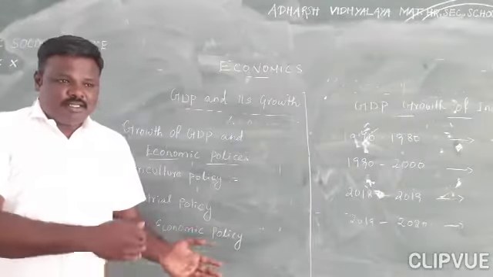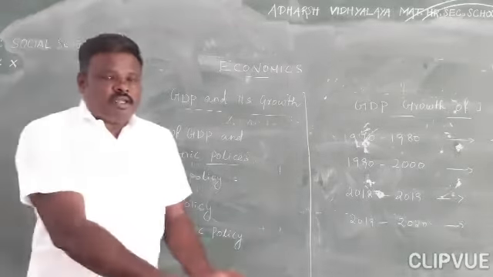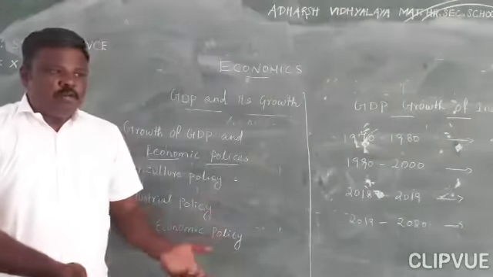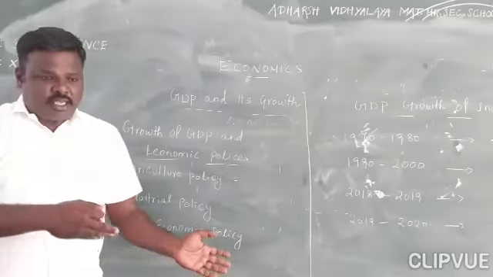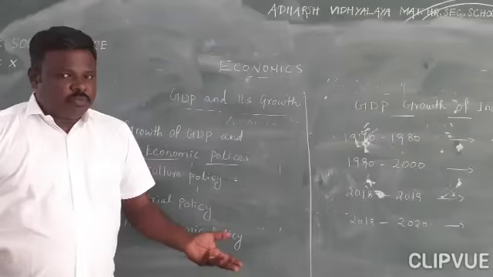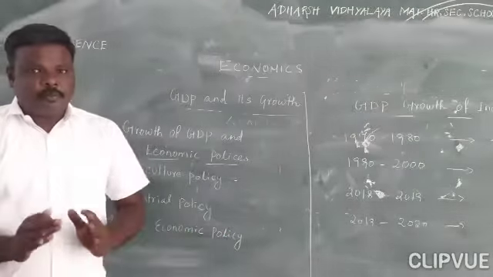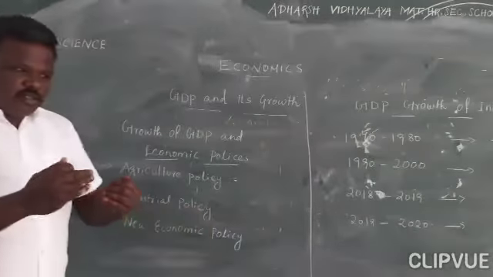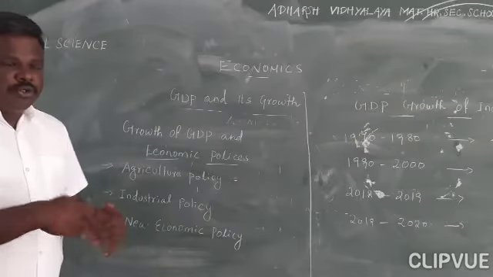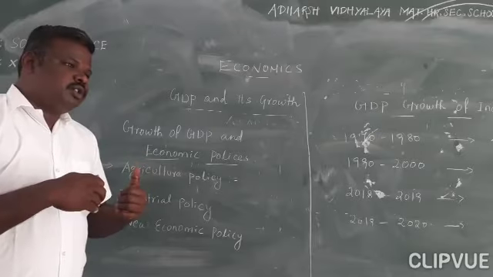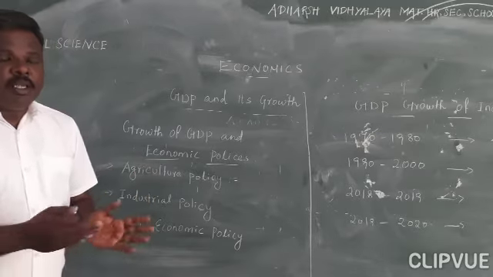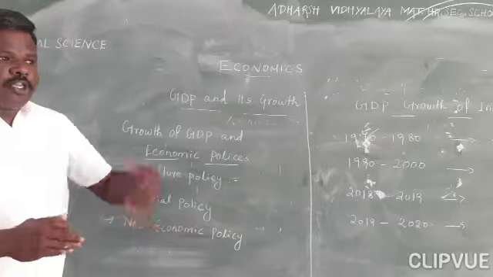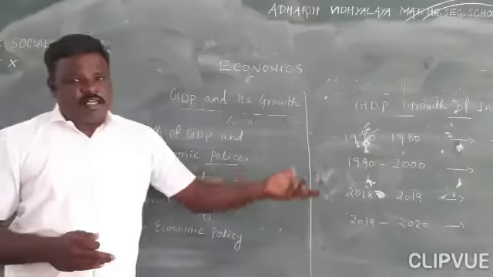Likewise in industry also, when new technologies are introduced, the industry's economy grows. So if new policy or new types of reforms are added in the industrial sector, automatically production is increased.